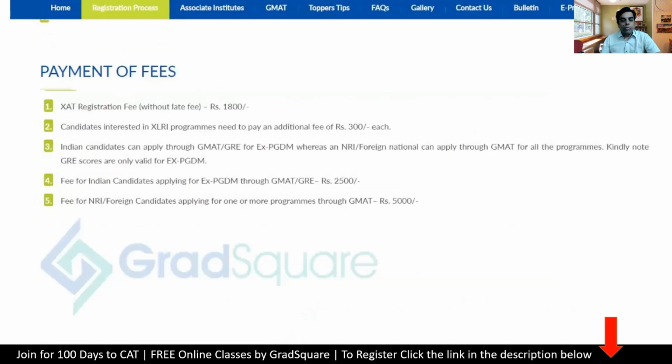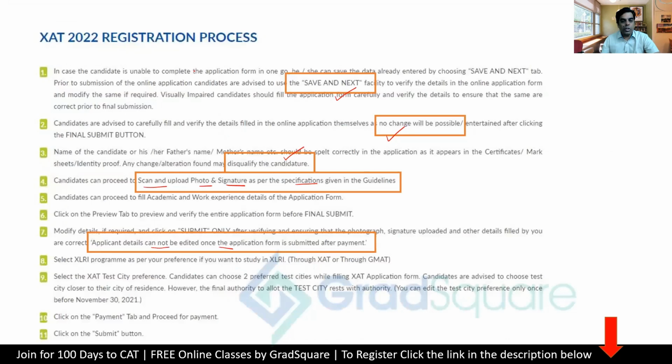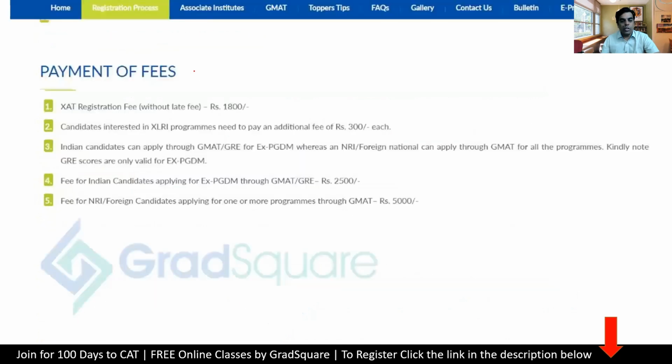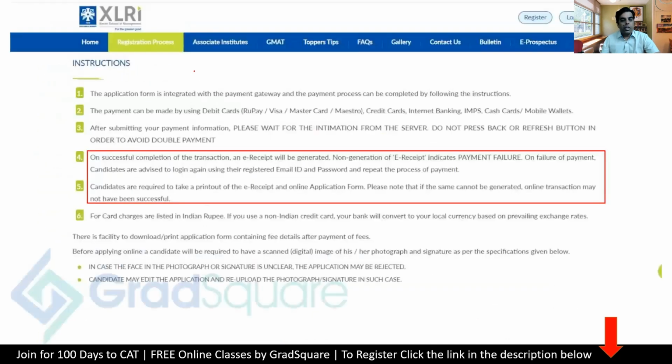Payment of fees is also mentioned very clearly, and all the details of fees are given on the tab below, the tab which I showed you before. So this was the top tab, which is the XAT 22 registration process. After that, you can see the payment of fees tab. You can see the instructions and a few things that you will take care of. On successful completion of the transaction, an e-receipt will be generated. And it very clearly says non-generation of e-receipt indicates payment failure.